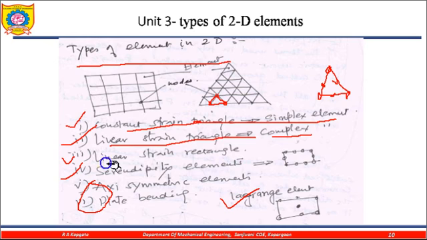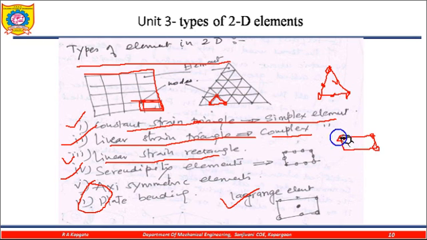Then the linear strain rectangle: this is my rectangle, and from this rectangle I am choosing this part. A rectangle with corner nodes is called a linear strain rectangle.